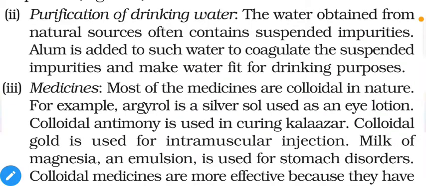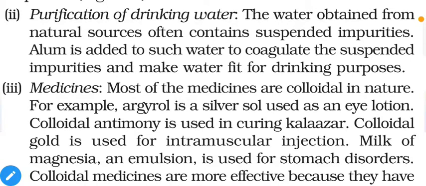Next is the purification of drinking water. The water obtained from natural sources often contains suspended impurities. Alum is added to such water to coagulate the suspended impurities and make the water fit for drinking. This is a household technique used in earlier times, and in certain cases people still use this method for household drinking water.